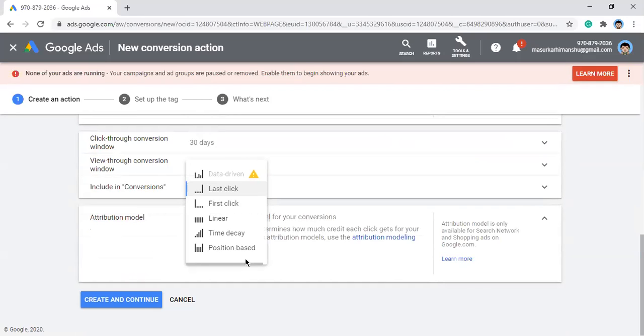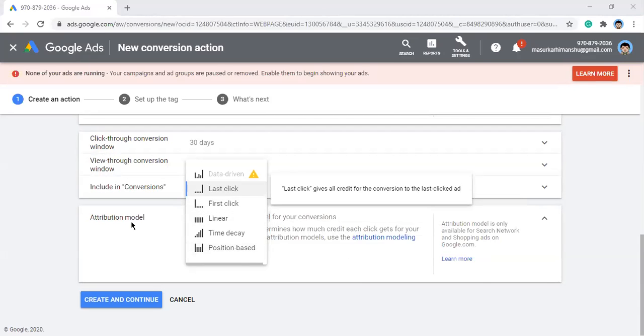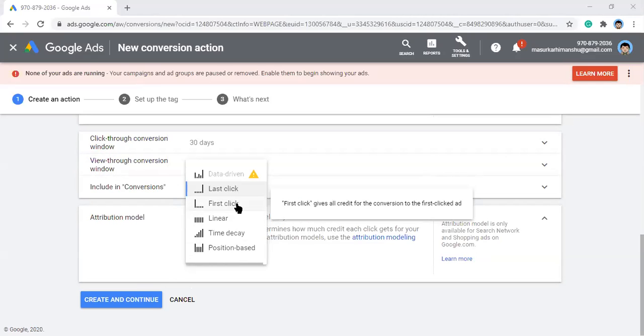So there are one, two, three, four, five major attribution models. One is last click, which is most important because it gives the conversion to that particular ad or keyword or ad group or campaign from which the user came and bought, right? Then there is the first click attribution model. That means it credits the conversion to the very first point of contact. I mean the very first ad people came to your website from.